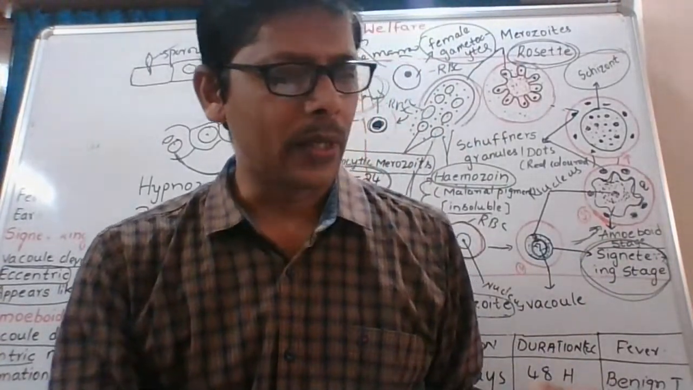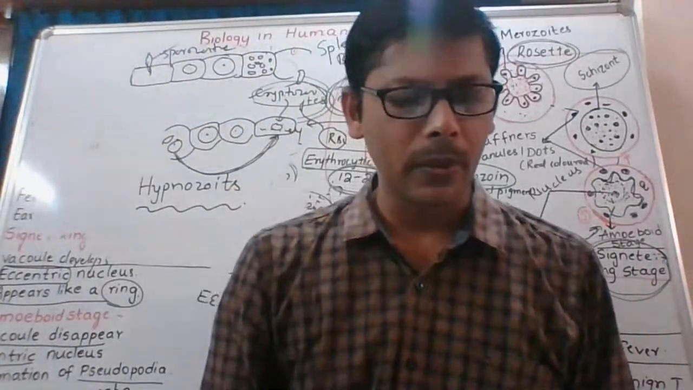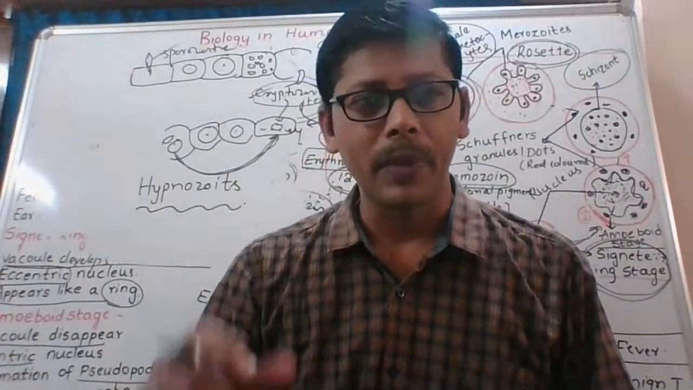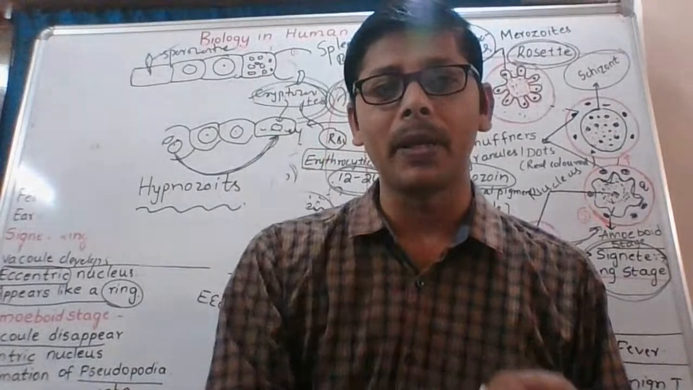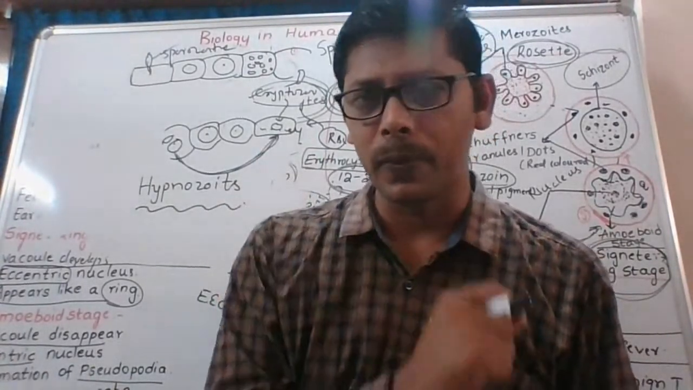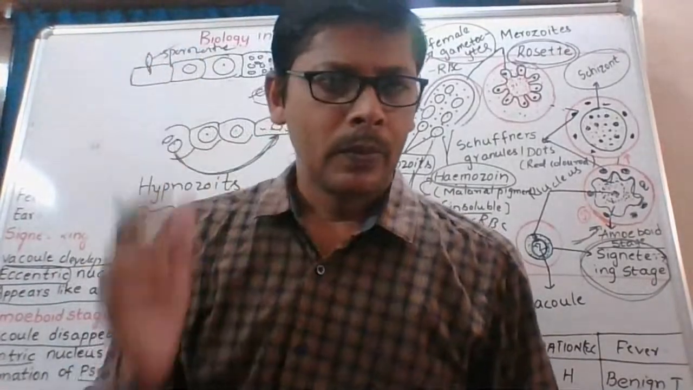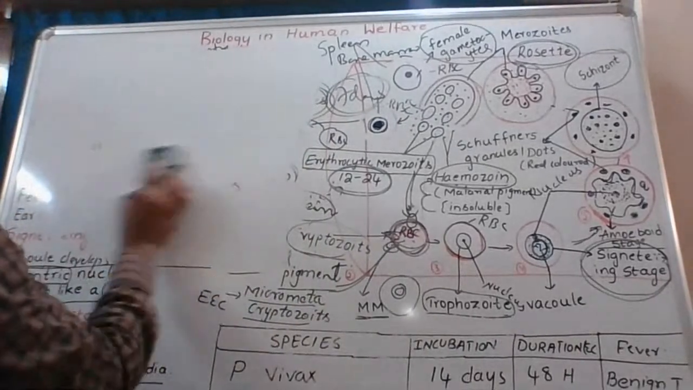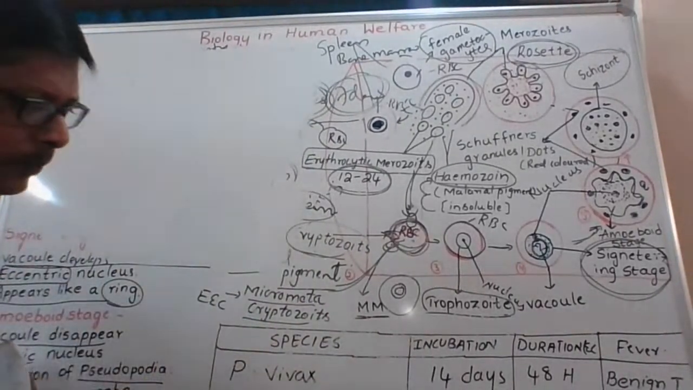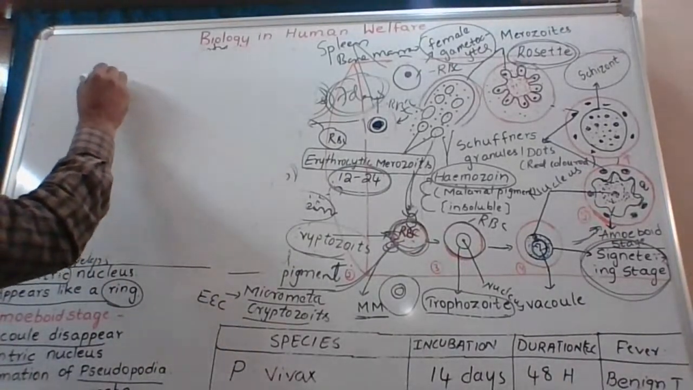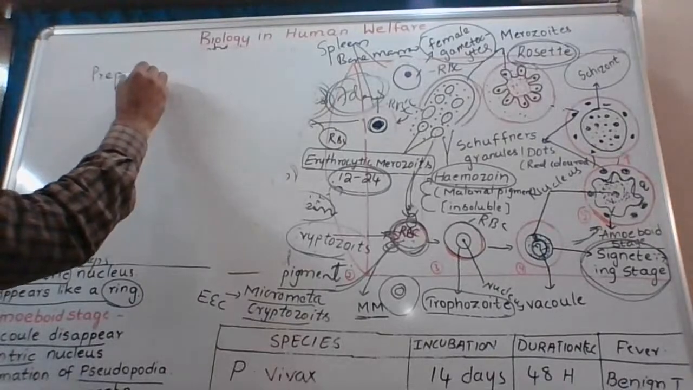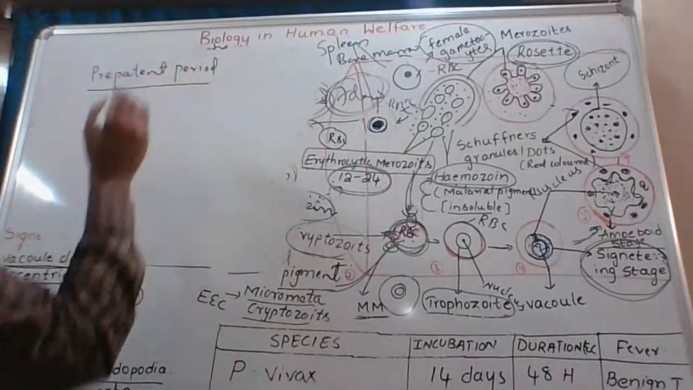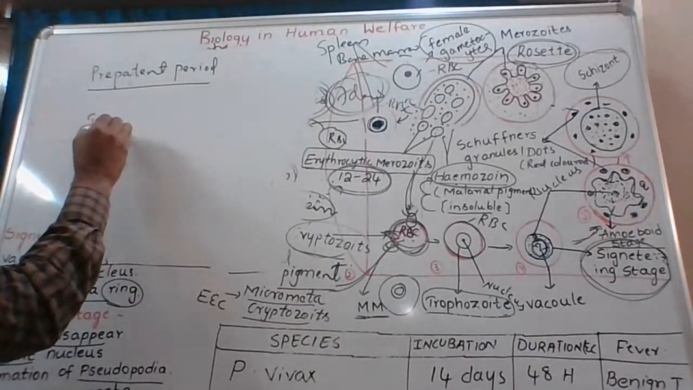Okay, next one is define pre-patent period and what is its duration in the life cycle of Plasmodium. Okay, time is already 12:37. I am going to explain two periods, pre-patent period and incubation period. What are the two? These two. Pre-patent period and what is incubation period?